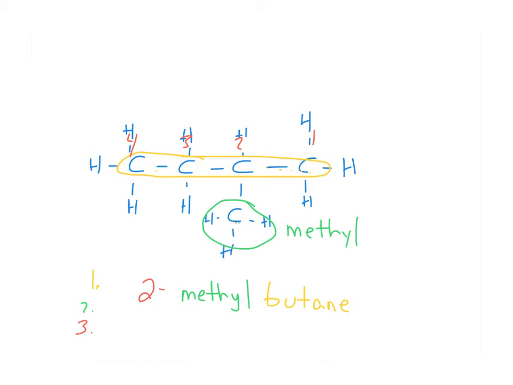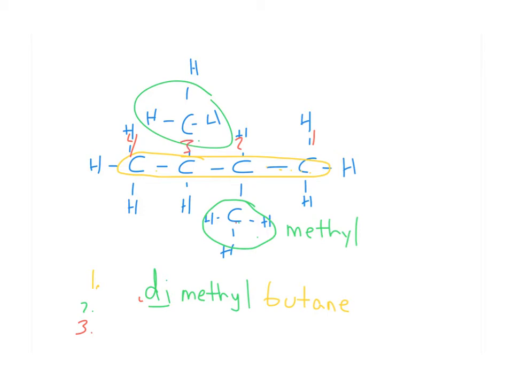One other thing you might see, so maybe instead of a carbon there, I have another methyl. We would name that, so it would still be methyl, but because there are 2, we would say dimethyl. So the di tells us that there are 2 methyls there.